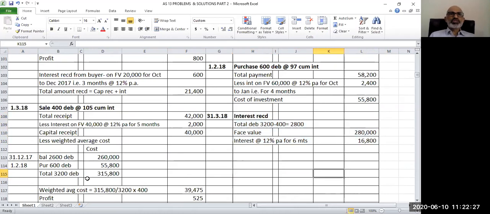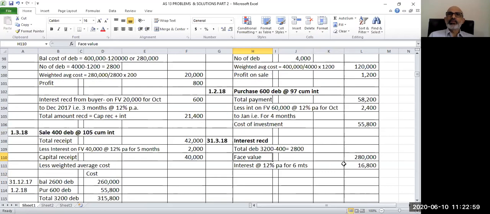Now earlier, if you see here, in the last working note, 3,200 debentures are there, but out of that 400 are sold, so the remaining debentures are 2,800. For 2,800 debentures, the face value is 2,80,000. On 2,80,000, you will receive interest at 12% per annum for a period of 6 months, from the last payment date 30th September 17 to 31st March 18. It's a period of 6 months, so 16,800 is the amount of interest received.